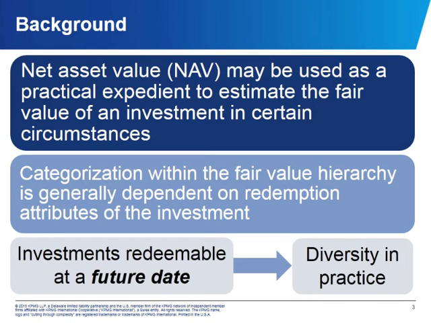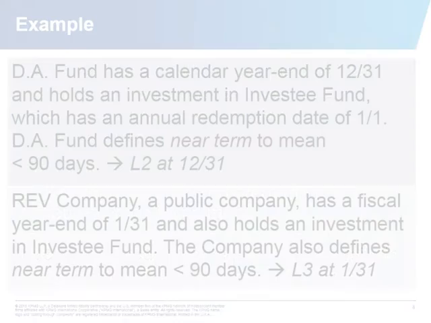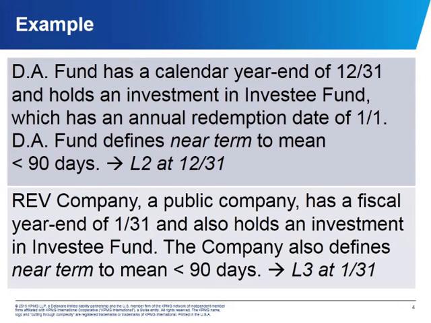I think an example of how this could play out would be helpful, Robin, to show us how that diversity might pop up. All right, Dan, let's assume that you are the portfolio controller of DA Fund. DA Fund has a calendar year end of 12/31 and has an investment in Investee Fund, which has an annual redemption date of 1/1. Now, your company has decided to define near term to mean less than 90 days. So at year end, you would categorize that investment at level 2 because at that date, your investment is redeemable within the near term, or within that 90-day time frame.